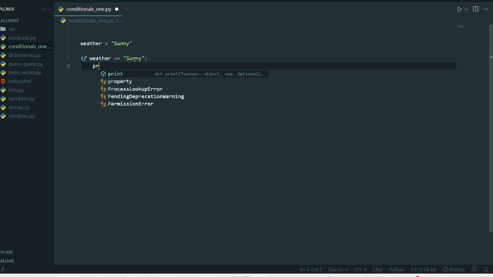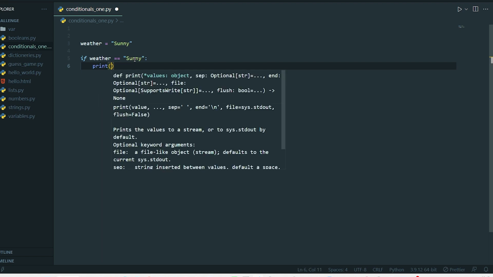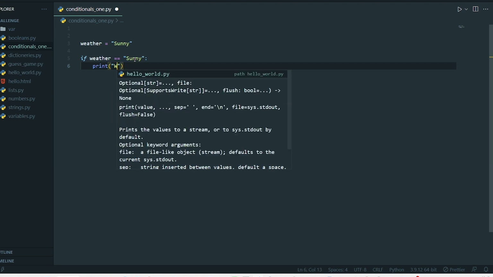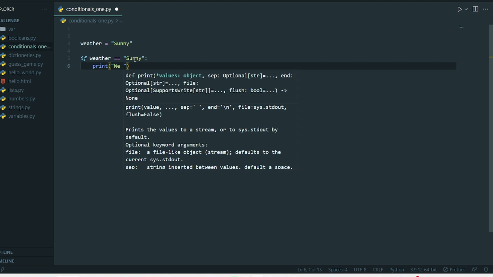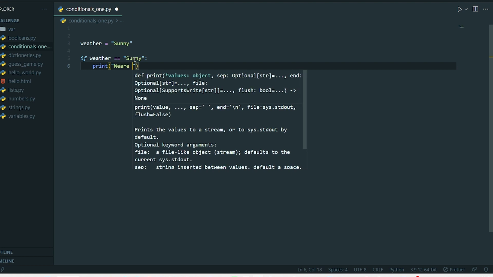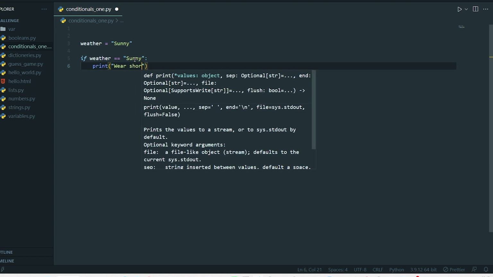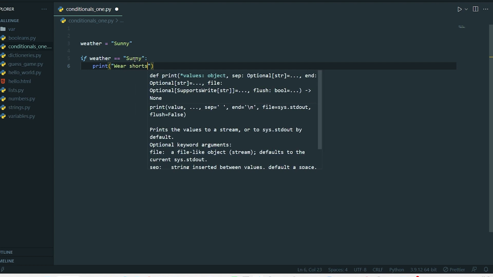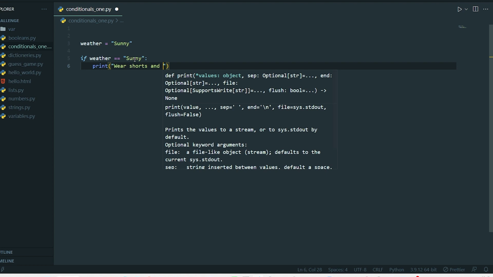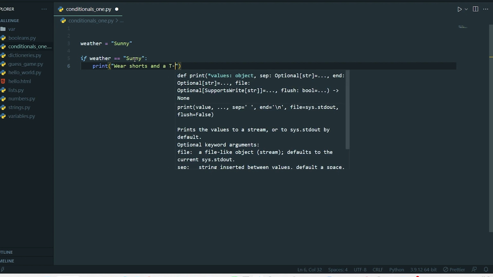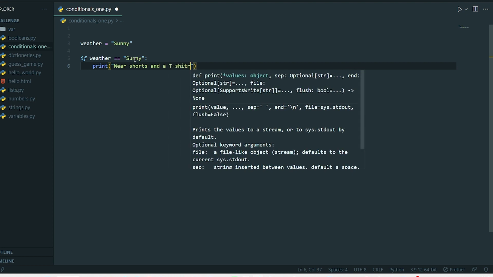And then we say print. Now we want to tell the program to print something if this condition is met. If it is sunny, we are going to wear shorts and t-shirts. Okay, my spelling, carry on.